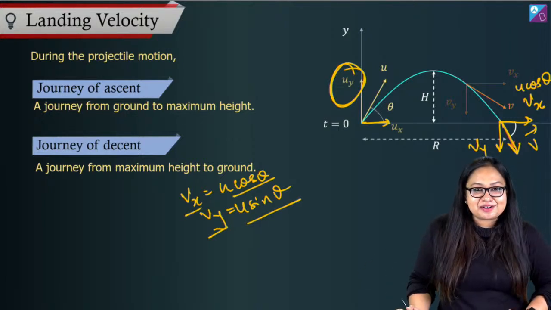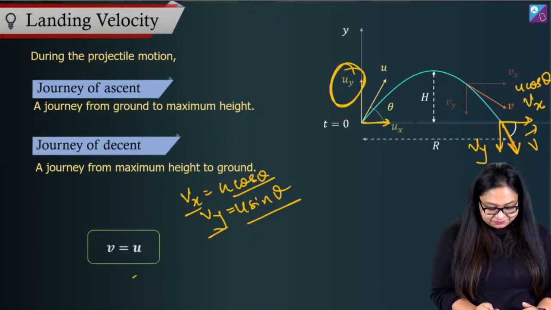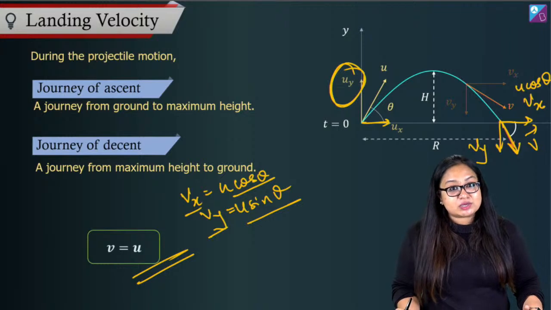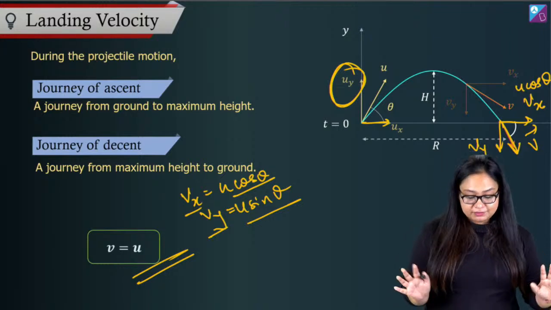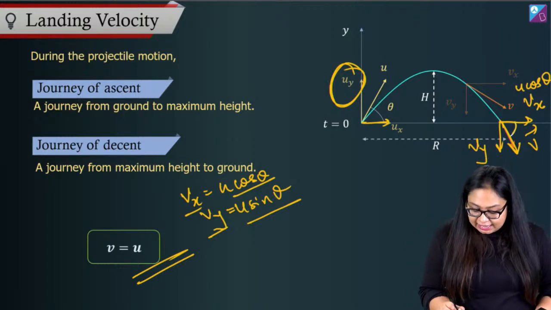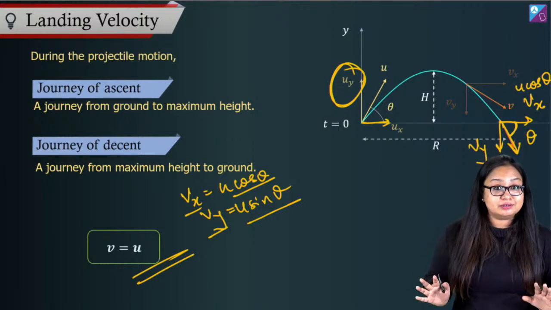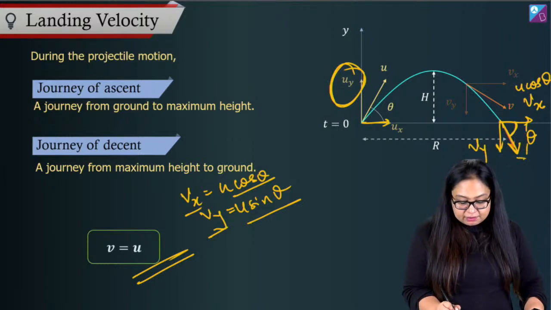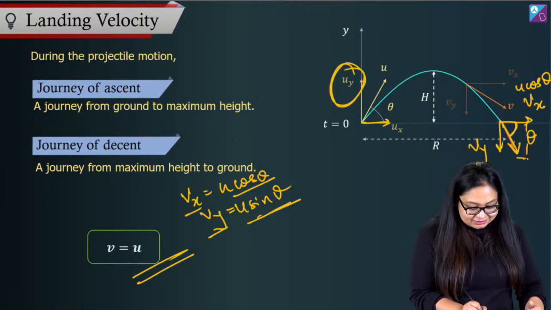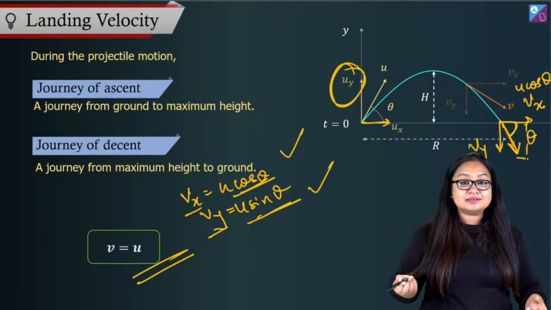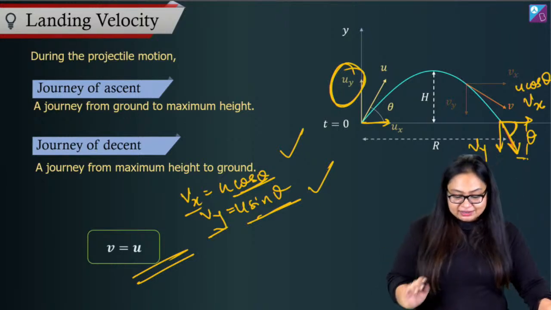What is the resultant of these two? The resultant is u. There we go. V is equal to u. Landing velocity's magnitude is the same as initial velocity's magnitude. If we talk about the angle, the angle with horizontal at which it lands is also the same as the angle of projection. Why? Because if now we say mod of Vy by Vx, it will come out tan theta only, no? This divided by this, tan theta, right? Okay, all right, we understand this.